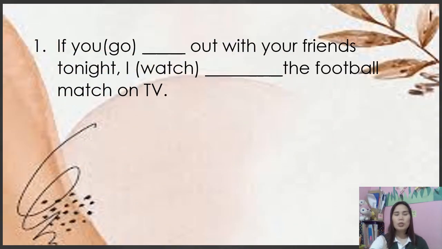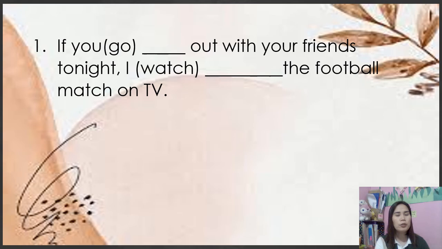Let's practice. So I have here the first conditional. Again, the first conditional is a real situation, a possible condition with a probable result. And we are using the simple present in the if clause and the simple future in the main clause. So here, if you go out with your friends tonight, is the if clause.